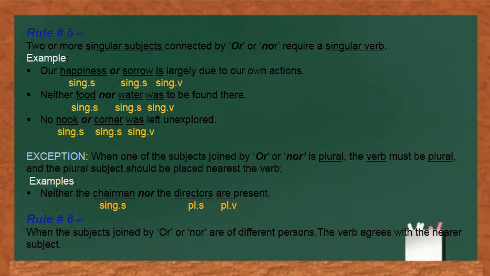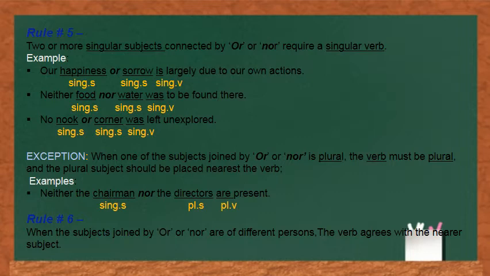Come to rule number 5 of subject-verb agreement. According to this rule, when two or more singular subjects are connected by or, nor, it requires a singular verb. Means if in a sentence there are two or more singular subjects and they are connected with the word or, nor, they will always take a singular verb. For example, our happiness or sorrow is largely due to our own actions. Here we have used two singular subjects, happiness and sorrow, joined by the word or, so we have used a singular verb.